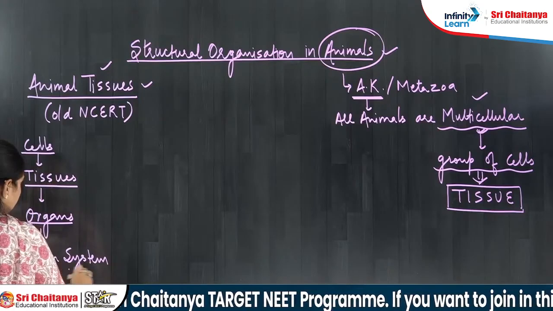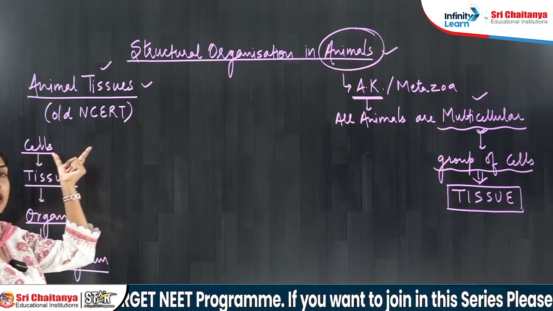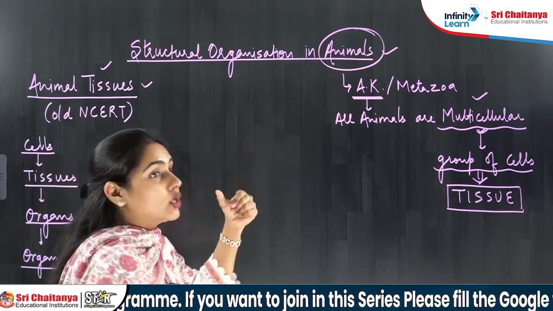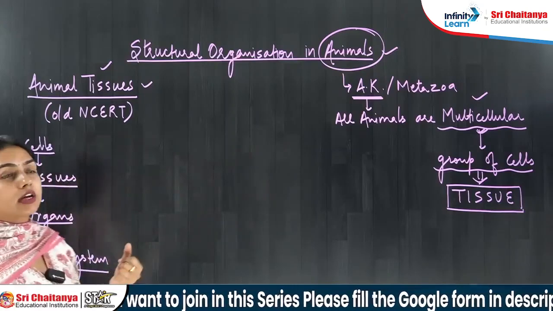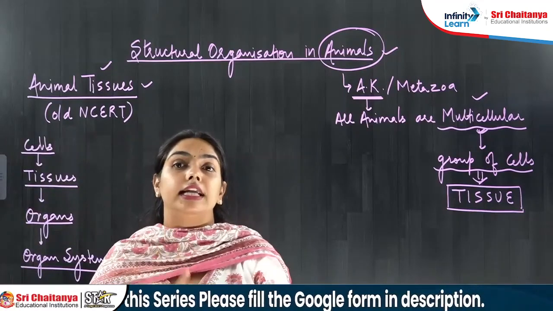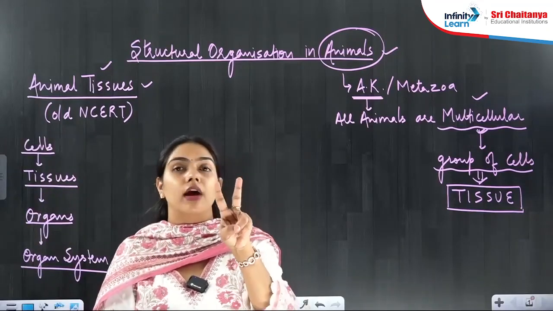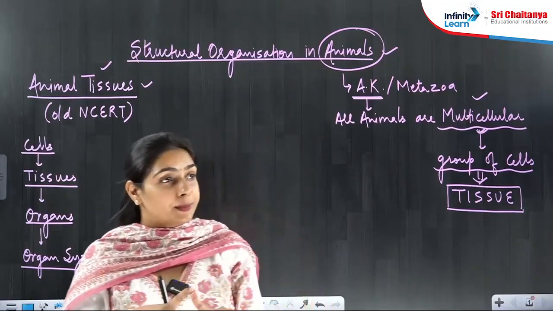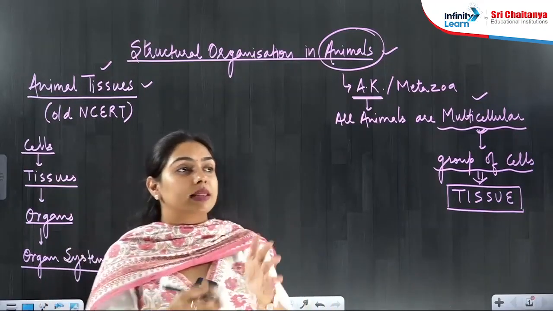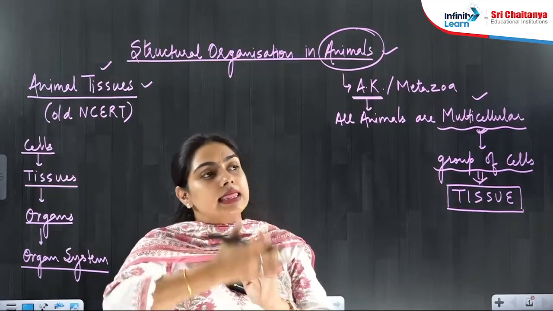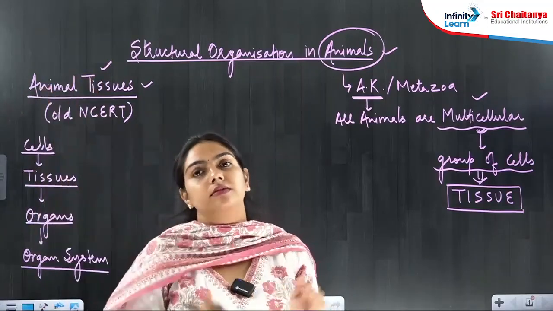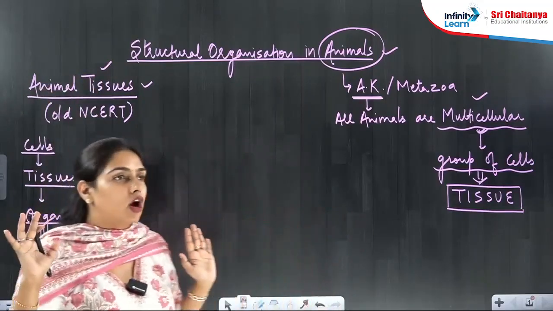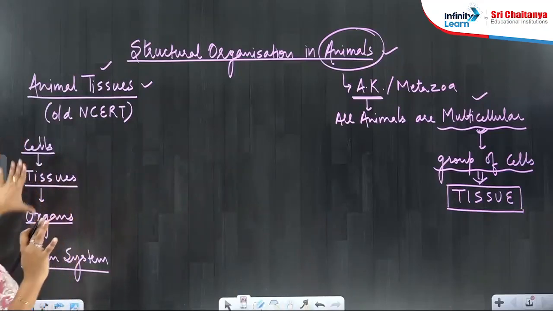So in the very first phylum you saw cellular level of organization, then tissue level of organization in Coelenterata and Ctenophora. Yes or no? Then in Platyhelminthes organ level came, and after that in all the phyla there is organ system level of organization, right?